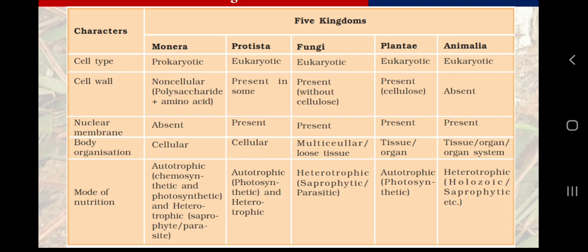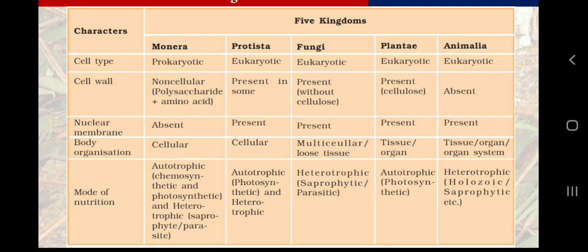And all organisms with prokaryotic cellular structures are included in Monera in the 5 kingdom classification system given by R.H. Whittaker. So this will be very simple for us. We can write in feature number 1: prokaryotic for Monera and eukaryotic for all the other kingdoms.